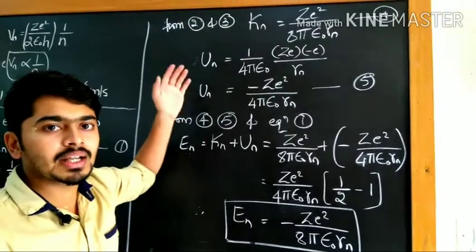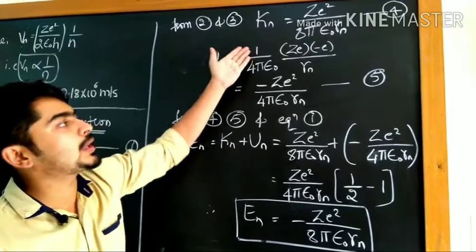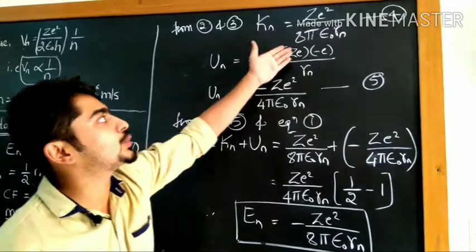Similarly we are going to derive the equation for potential energy. U is equal to 1 by 4 pi epsilon naught q1 q2 by r.